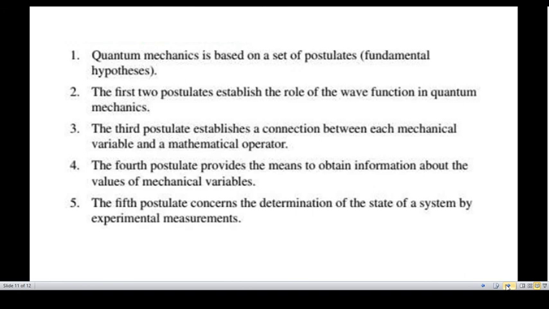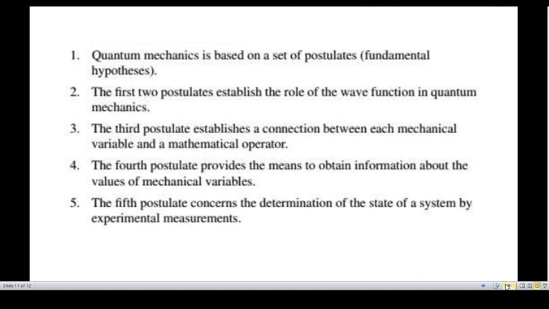To summarize all these postulates: quantum mechanics is based on a set of postulates or hypotheses. The first two postulates establish the role of the wave function in quantum mechanics. The third postulate establishes a connection between each mechanical variable and a mathematical operator.